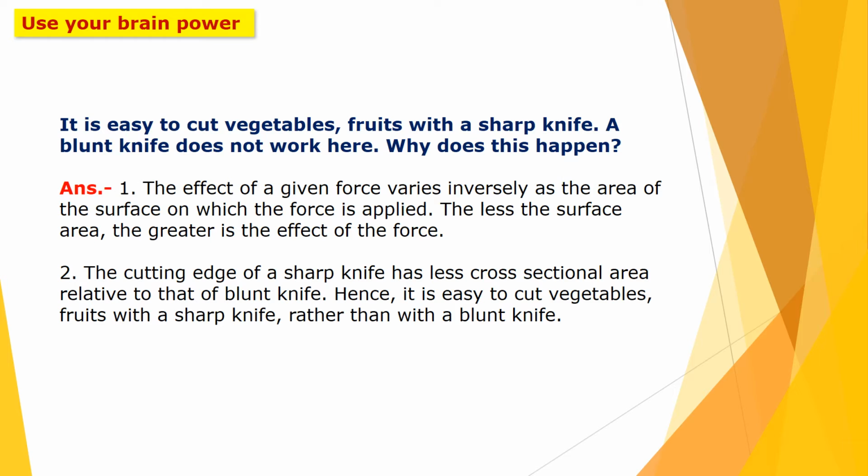Hence, it is easy to cut vegetables or fruits with a sharp knife rather than a blunt knife, because the area for the blunt knife is more and the area for the sharp knife is less, so the effect of force is greater.